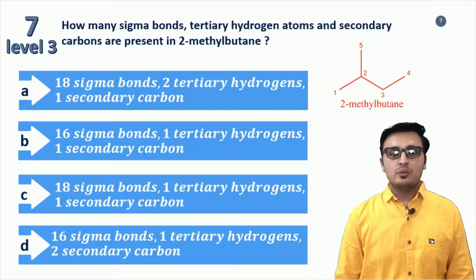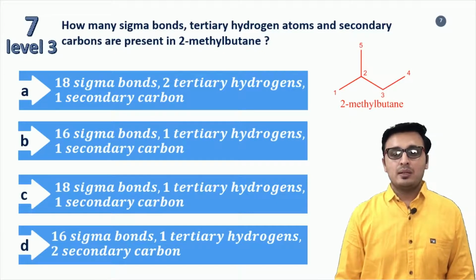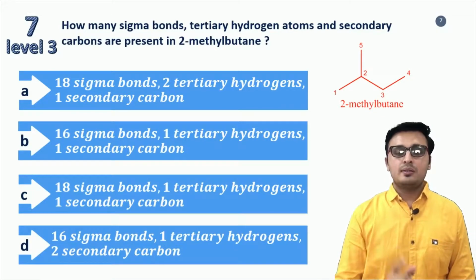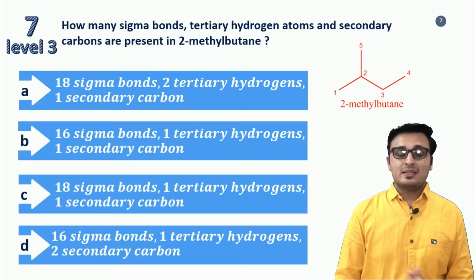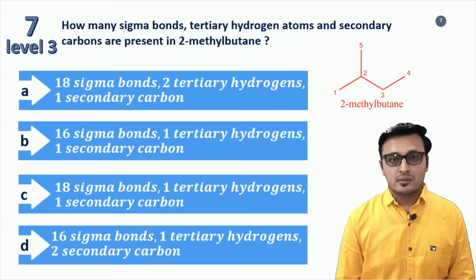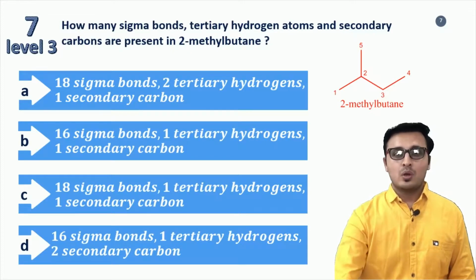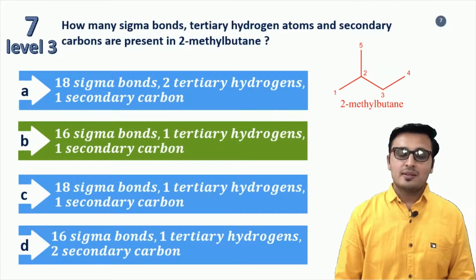We also need to find out the secondary carbons. Secondary carbons are the carbons which are connected to two carbons directly, and such a carbon is labeled as the 3-number carbon in the structure. So the 3-number carbon is the only carbon which is a secondary carbon, and therefore only one secondary carbon is present in the structure. In sum, we can say that a total of 16 sigma bonds, one tertiary hydrogen and one secondary carbon are present in the structure. So the correct answer for this question is option B, that is 16 sigma bonds, one tertiary hydrogen and one secondary carbon.